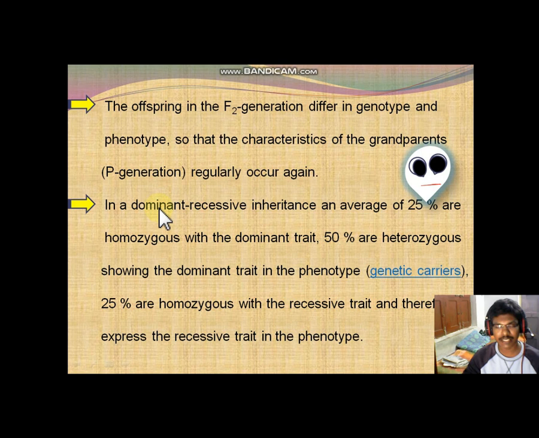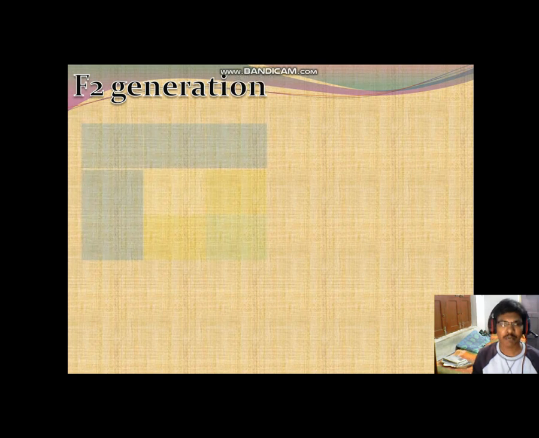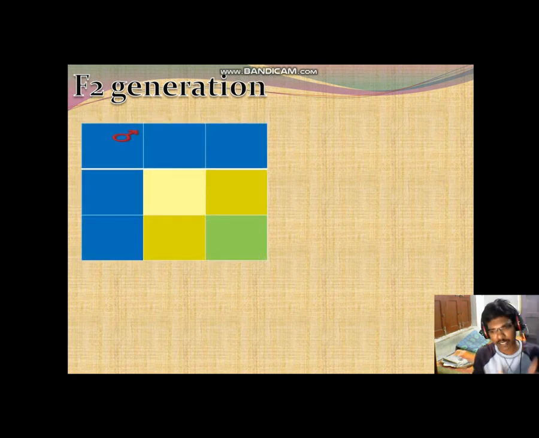In a dominant recessive inheritance, on average 25% are homozygous with the dominant trait, 50% are heterozygous showing the dominant trait in the phenotype as genetic carriers, and 25% are homozygous with a recessive trait and therefore express the recessive trait in the phenotype. Okay, all these points you may gradually understand when you observe the Punnett square, the checkerboard in the F2 generation.